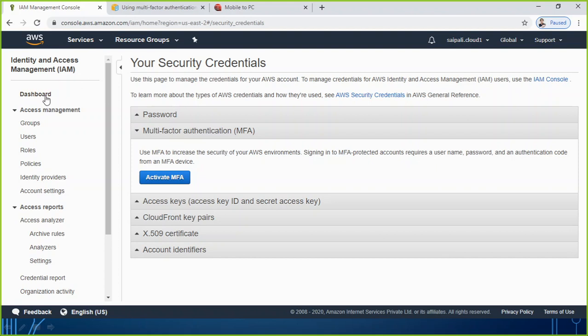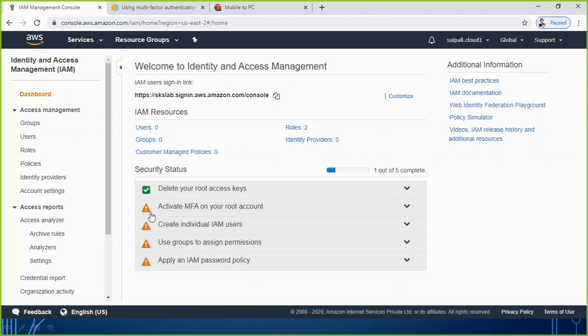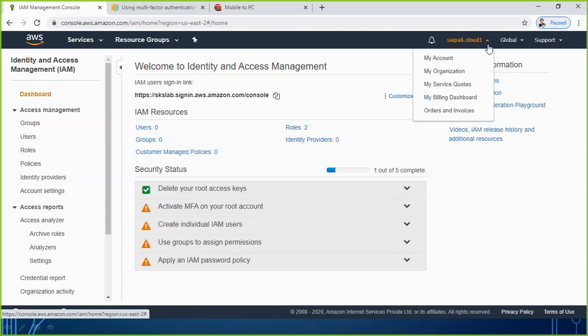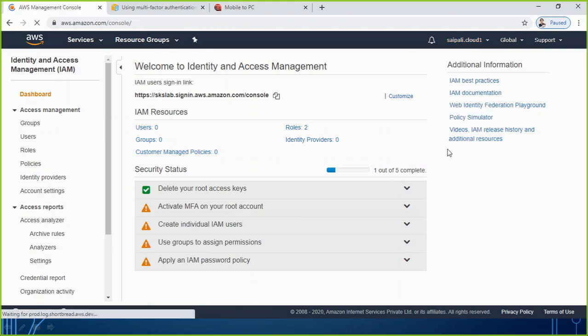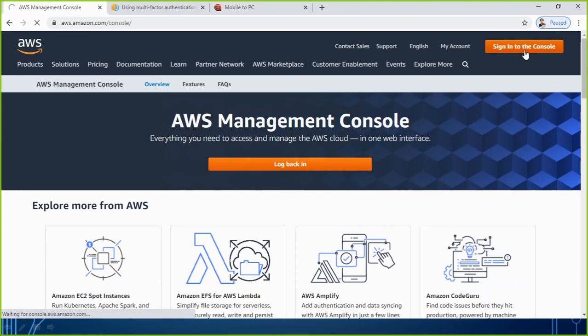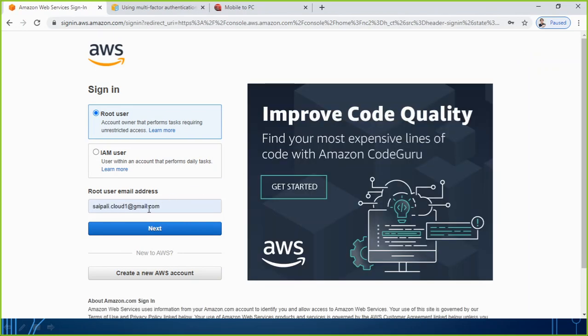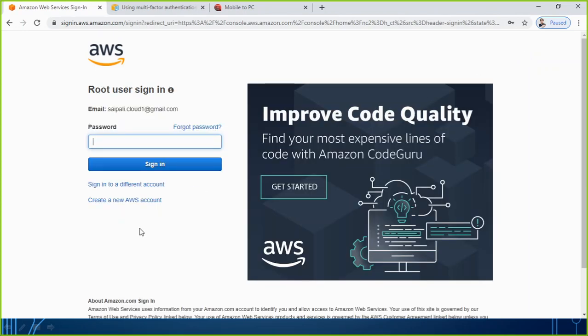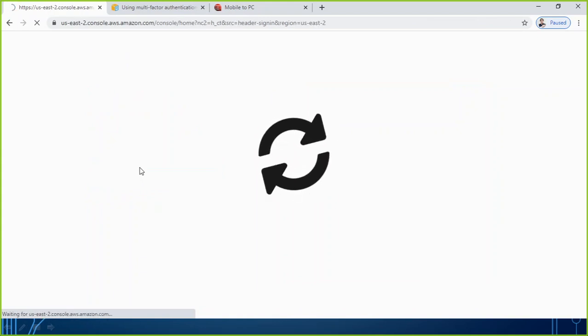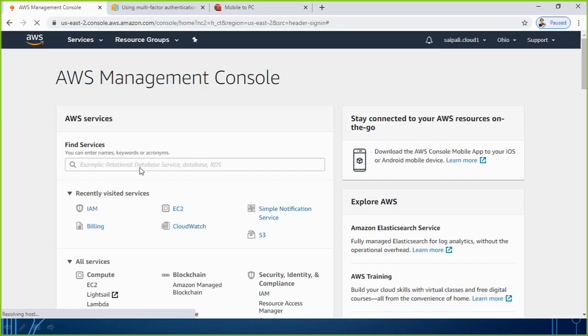If I again go to the dashboard, you can see there is a warning coming again to activate your MFA, meaning that now there is no MFA working at all. Let me prove it again. Let me sign out and click on sign in. Because MFA is not activated, I need only two things to do the login process, that is my email ID and the password. This time there is no requirement of MFA. You see, I am able to log in without any MFA because MFA is right now disabled. It is not activated, it is deactivated.